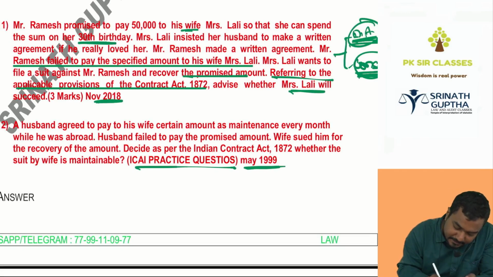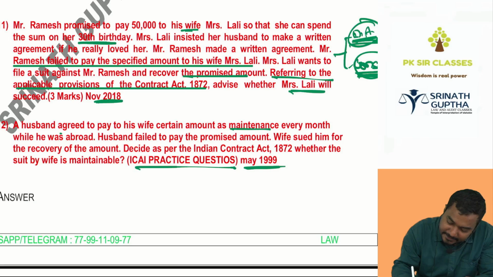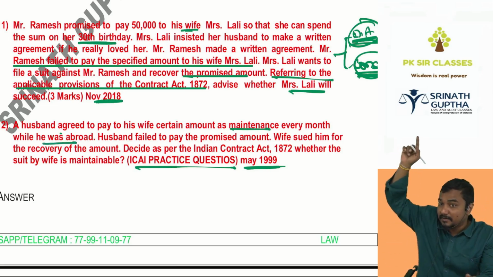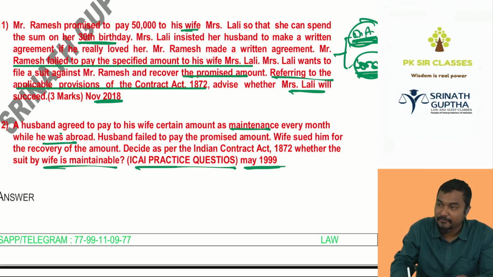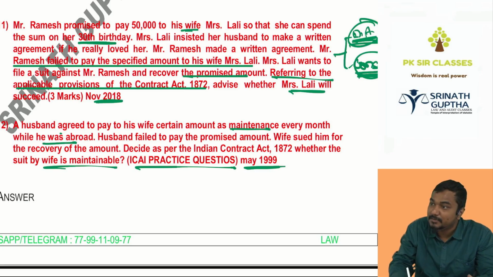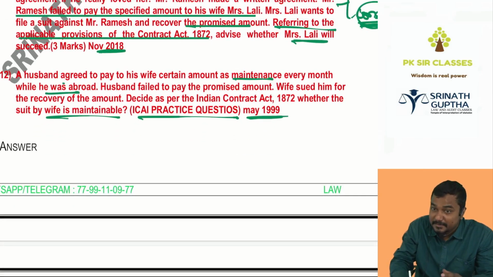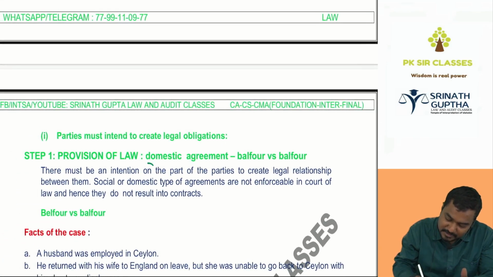Next, a husband agrees to pay his wife a certain amount as maintenance every month while she is abroad. Who is abroad? Balfour, wife. She was abroad, but she was admitted to hospital. So the husband fails to pay the promised amount. Wife sued him for recovery of the amount. Decide as per the Indian Contract Act whether the wife's suit is maintainable. Yes or no, sir? Domestic agreement. Which agreement? These agreements are entered into with the father, mother, brother, wife, children, sister, brother. So a domestic agreement is the agreement.